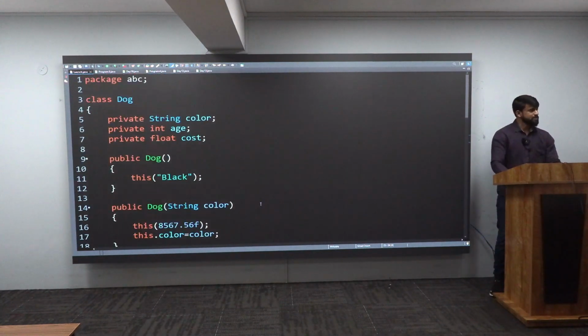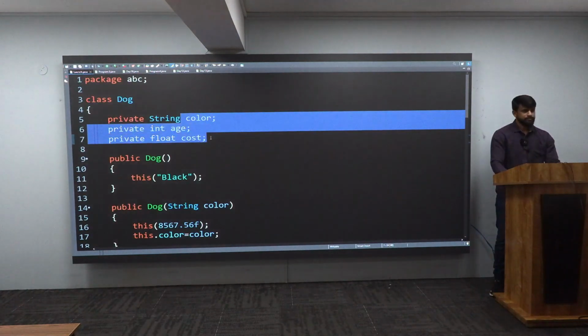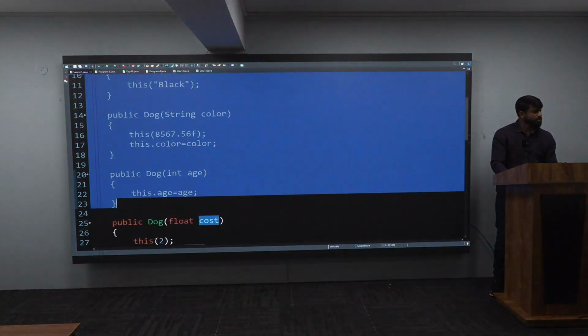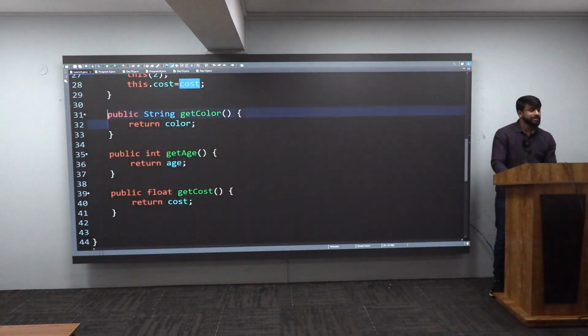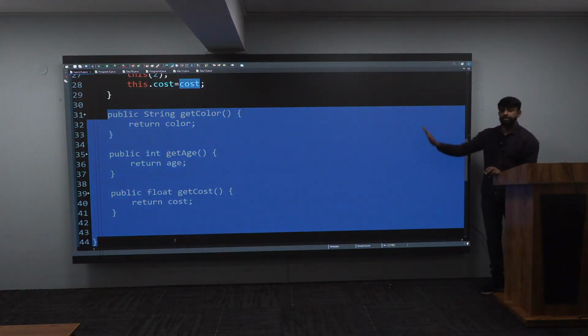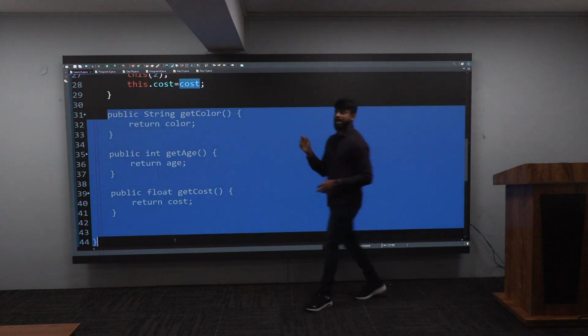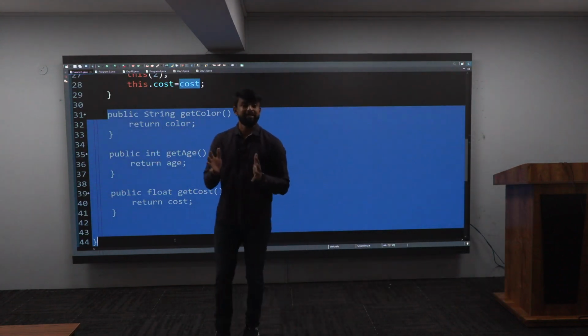How is that? Number one, variables are there. What are they given? Private. After that, to set the value, you have the constructor. To get the value, you have the getters. How beautifully your program is looking. Variables, setters, getters. This is how you should maintain your code. And how are you achieving it? Using encapsulation. In other words, encapsulation is going to help me in code maintenance.